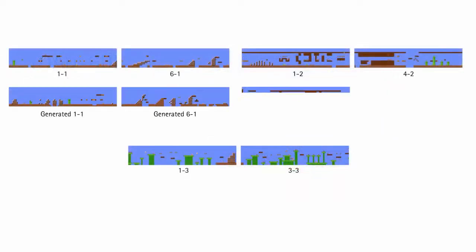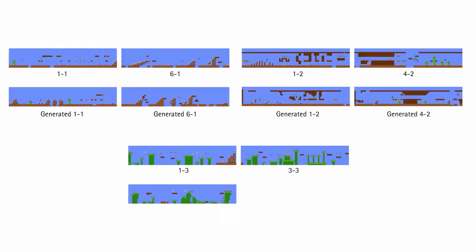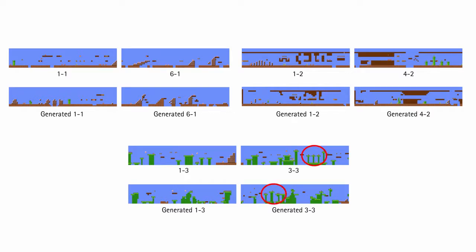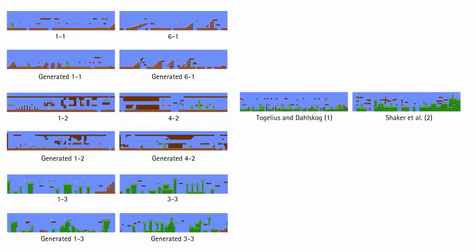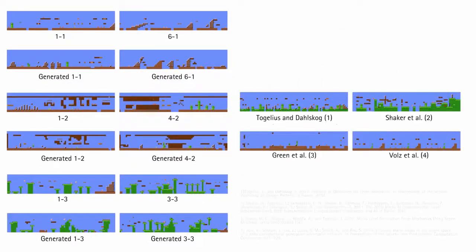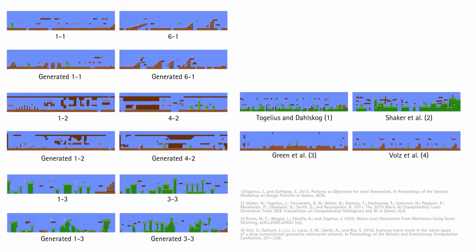Here are some examples of generated levels from different generators. While there are still some areas we humans would define as errors, like broken pipes and platforms, overall, the levels look very much like reinterpretations of the original level. Small patterns, like these 3 platforms over here, are learned and even varied in the generation process. By comparison, levels of other generators may not even look like Mario levels or have trouble showing different styles and variation.